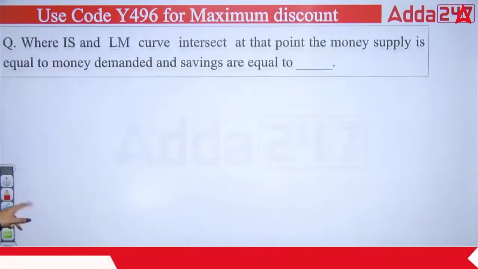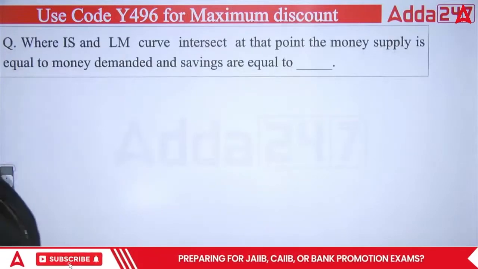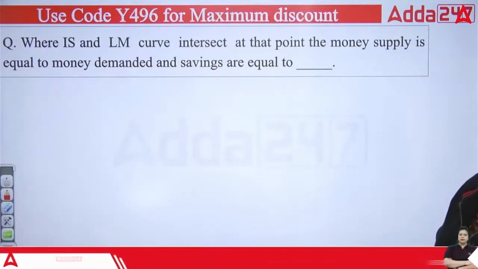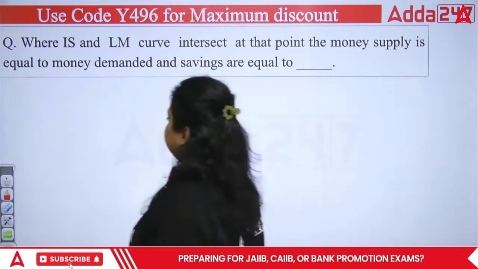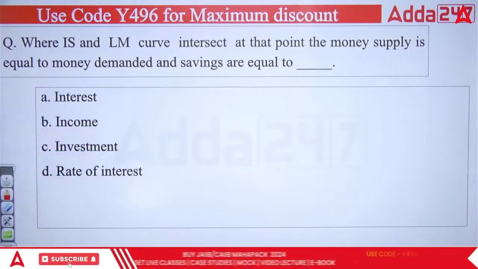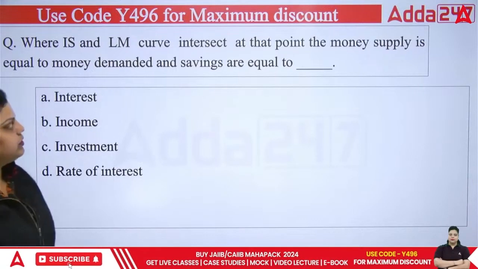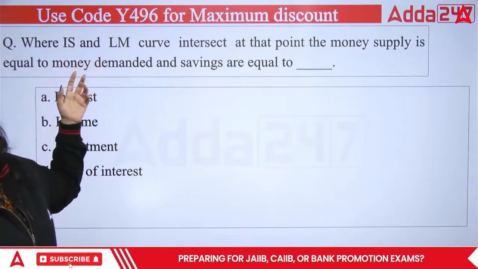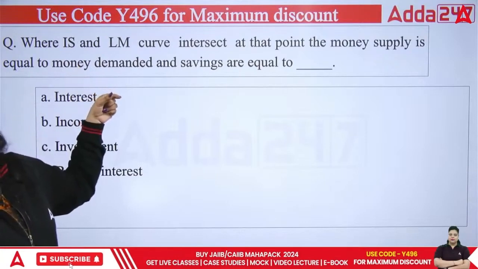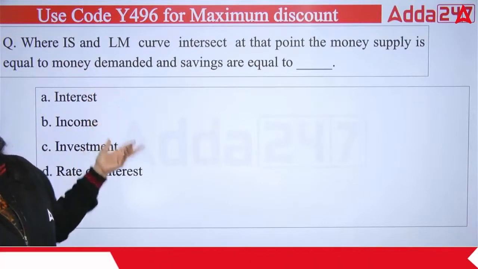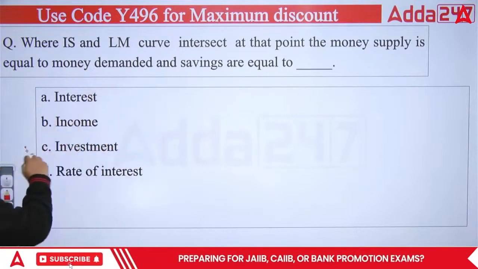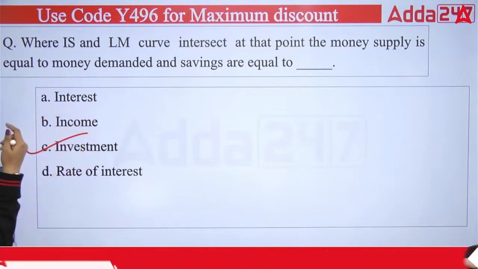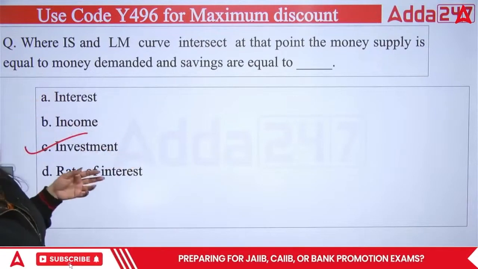Okay. Next we have: where the IS and LM curves intersect at the point where the money supply is equal to the money demanded and savings are equal to what? The interest, the income, the investment, the rate of interest. I have told you IS stands for investment savings, LM stands for liquidity preference and money supply. So when both curves intersect at the same point, money supply equals money demanded. What you are demanding, you are getting. And whatever is your saving will be whatever you are investing. So the right answer will be C.